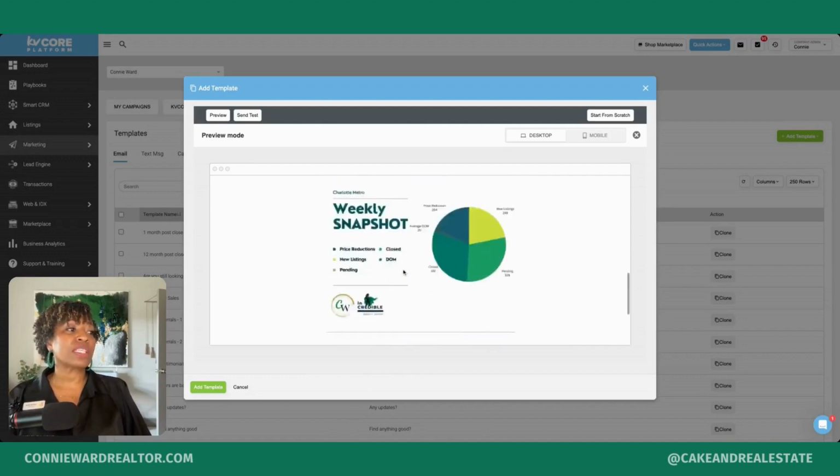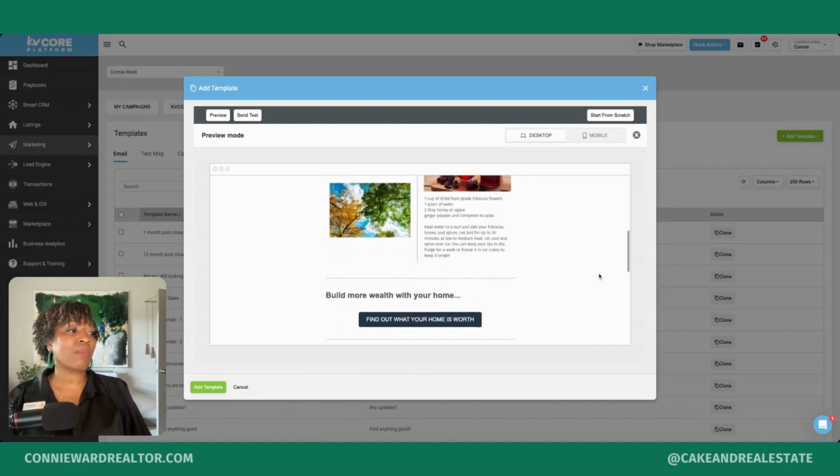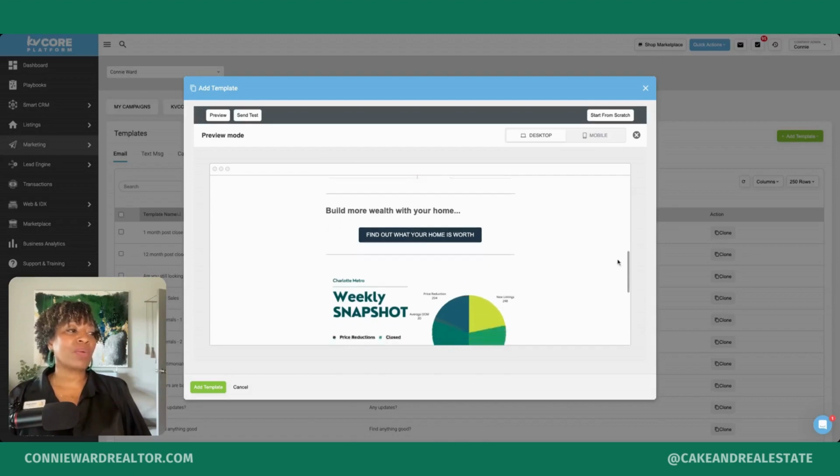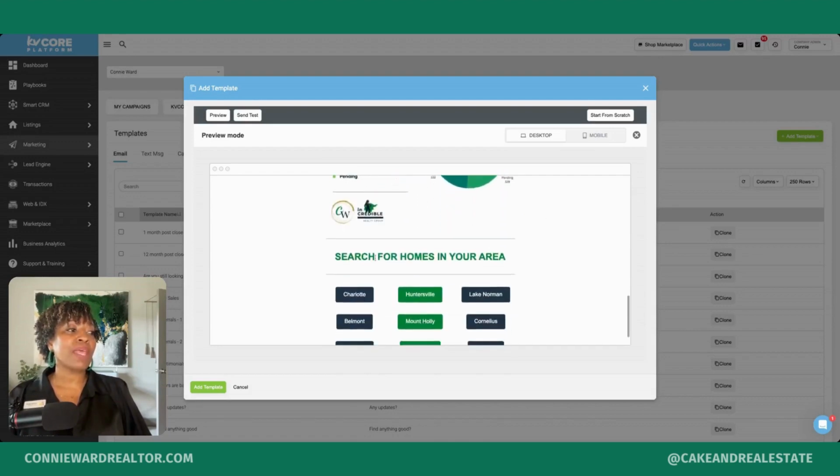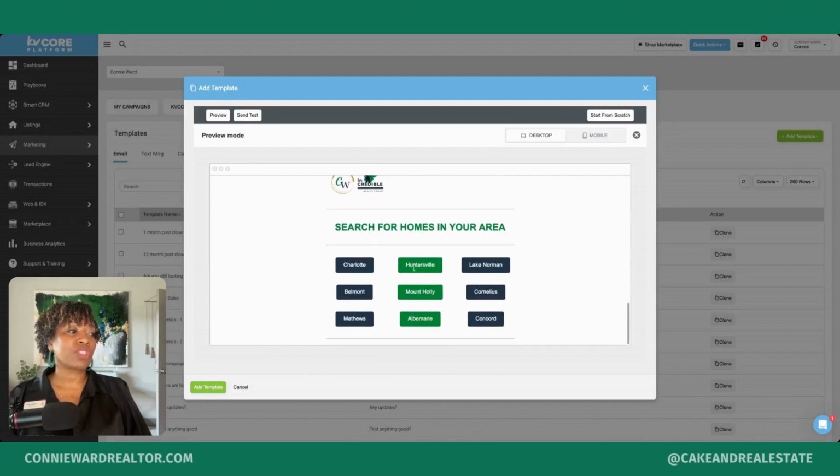Okay, so now you can see we have our main image, we have our main article, the home valuation category, our weekly snapshot, and now we have our area where people can search for homes. So this one, as you can see, is turning into the little hand with the finger pointer so that I can click this button and it'll take me to my website to search for homes in Charlotte. I didn't set up the other URL, so you can see nothing's happening when I hover over. But if I click on Charlotte, what will happen is it will take me to my website. So let's go ahead and take a look at that now.